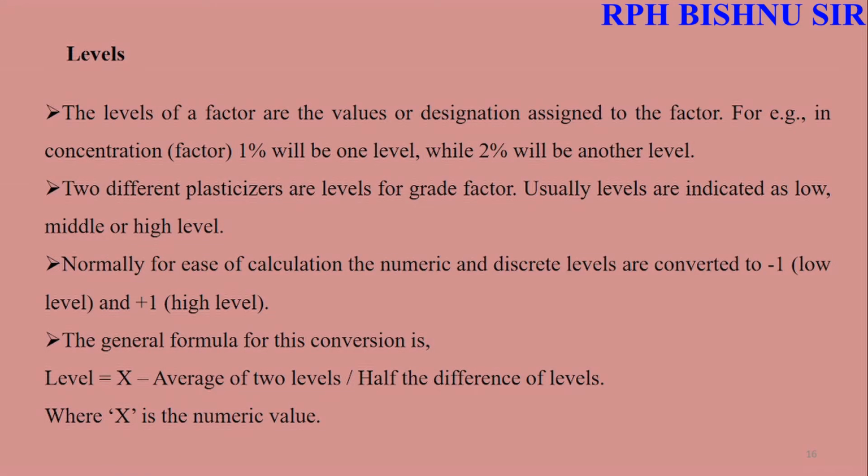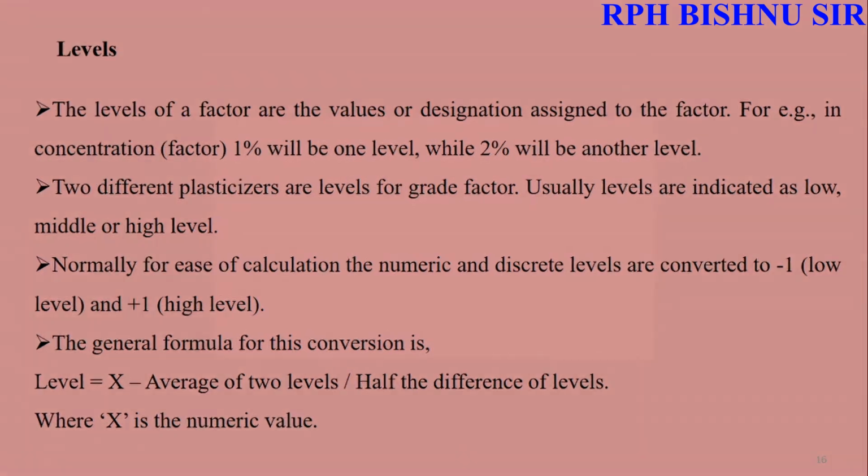And the levels. If we make any design, there will be levels. For example, in the concentration factor, 1% will be one level, while 2% will be another level. And two different plasticizers are the levels for the grade factor. Usually levels are indicated as low, middle, or high. Normally, +1 and -1 are the levels. The general formula for the conversion is level x is equal to the average of the two levels divided by half the difference of the levels, where x is the numerical value.